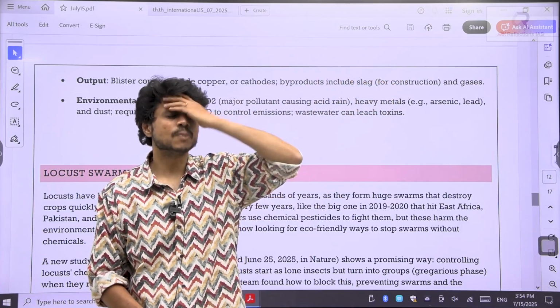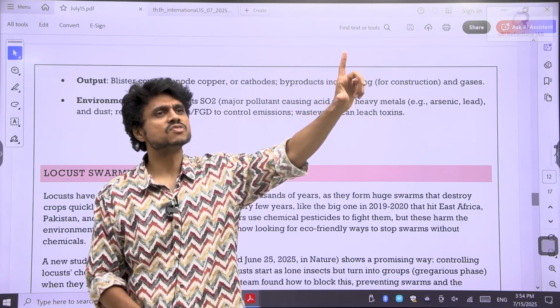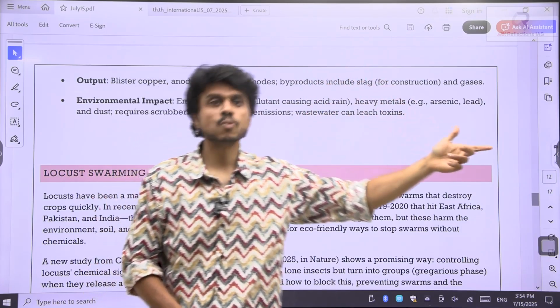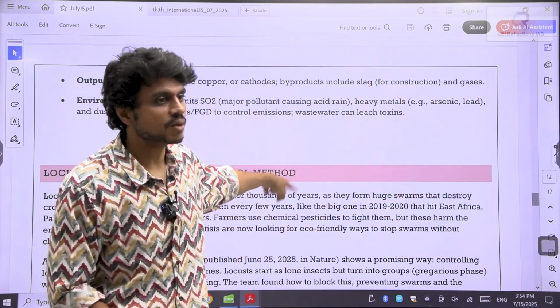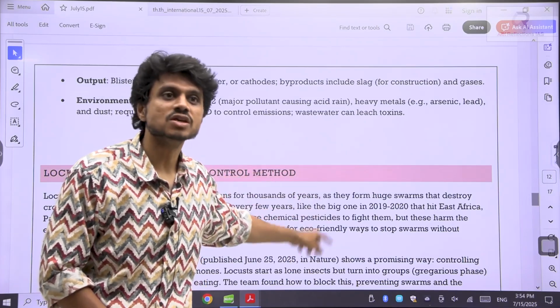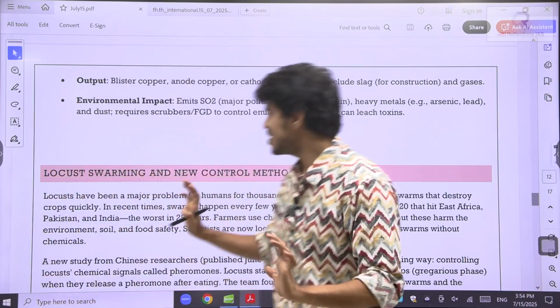Yesterday also, we discussed Japonica rice, and then we discussed that rice variety of Kerala, Pokkali rice. This is again a natural thing, not GE related. So here again we are talking about how, using GE, we can reduce the impact of the pests, right? So this is the essence of the article.